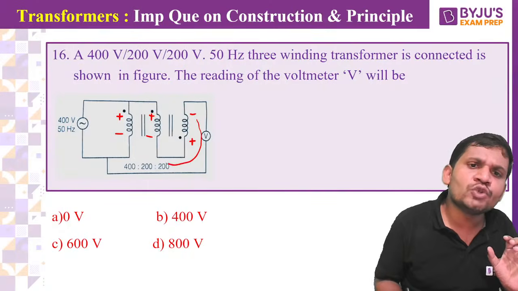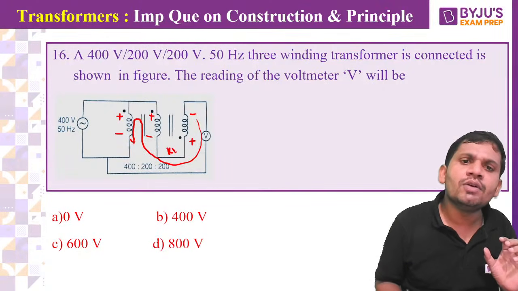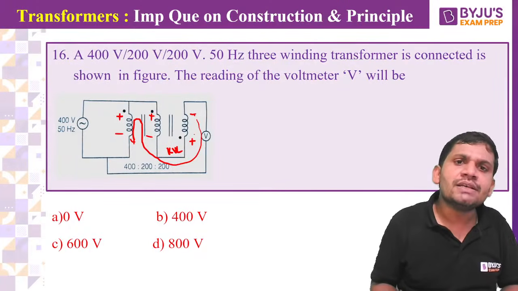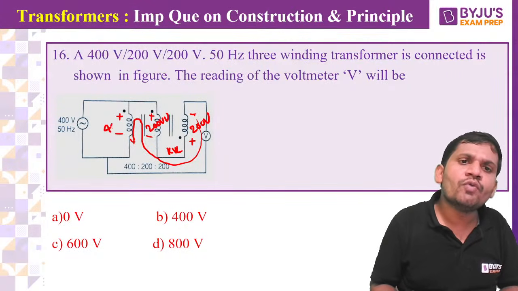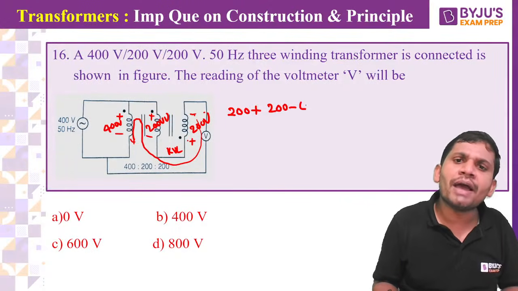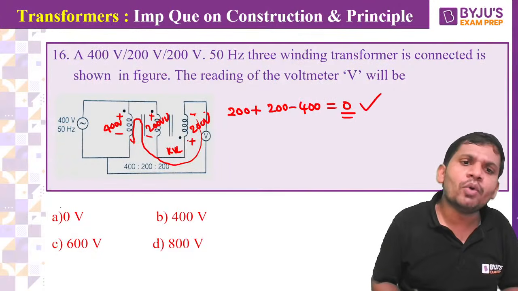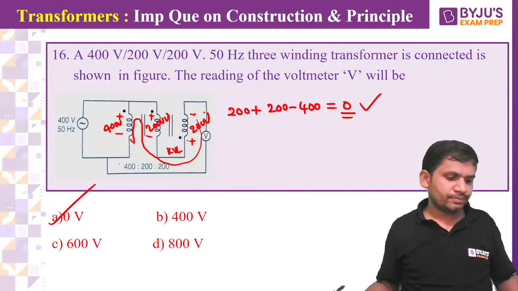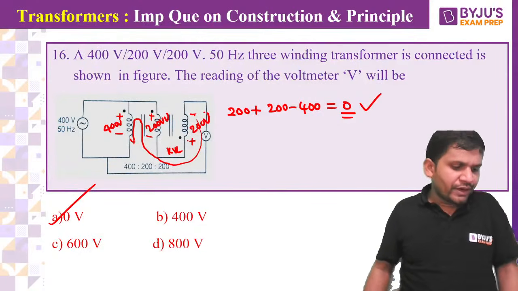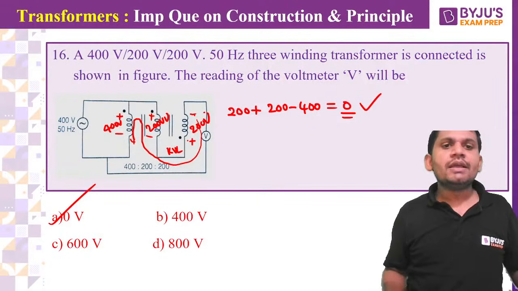Apply KVL in this loop, friends. If you apply KVL here, what can you get? Minus plus. How much is given? 200 volts, 200 volts, and 400 volts. So 200 plus 200 minus 400 is equal to 0 volts. The reading of the voltmeter is 0 volts. Very good, Devika. The previous one is AB. Yes, friends, 0 volts.